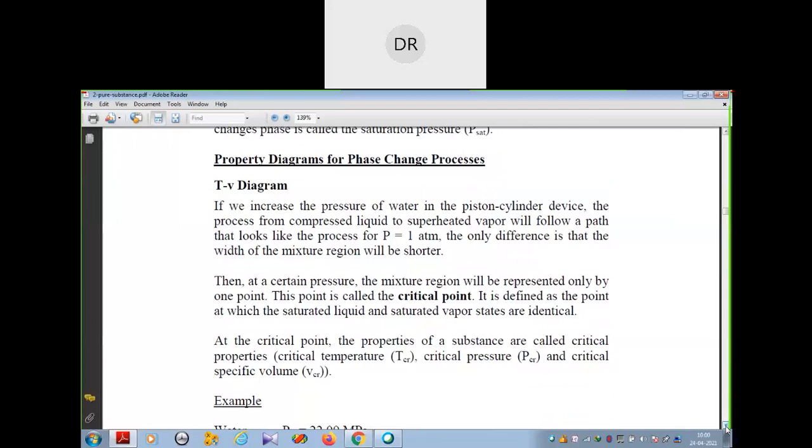At the critical point, the properties of a substance are called critical properties. At that point, the temperature will be called your critical temperature, the pressure will be called your critical pressure, and when we consider specific volume, that volume will be called the critical specific volume.